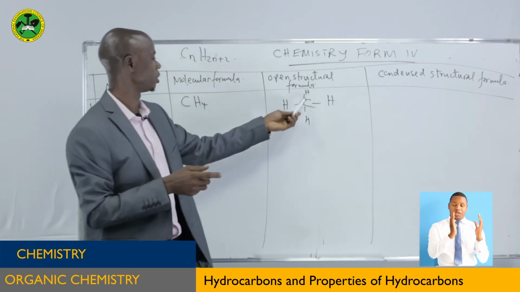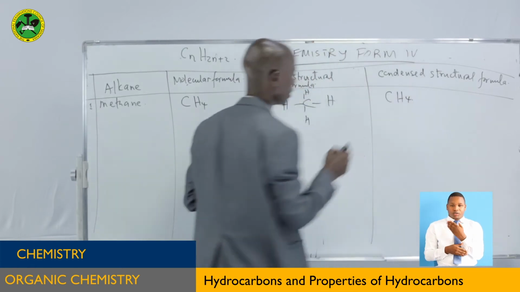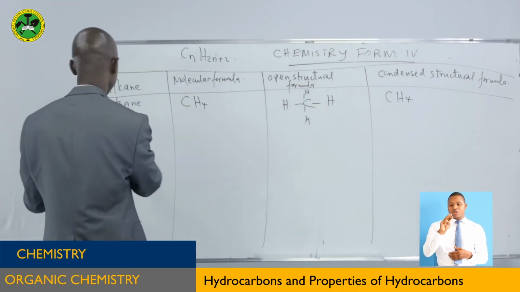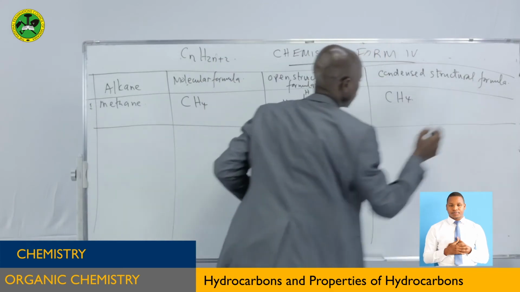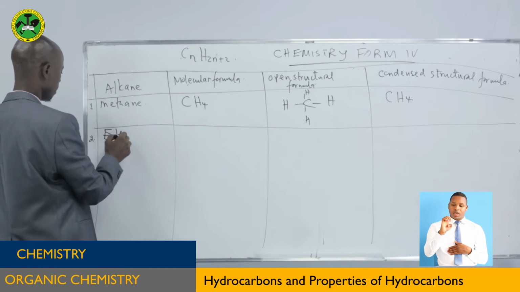We show the bond between carbon and its hydrogen atoms. In the condensed structure, we show the atoms only in that way. So it is very simple for you to do it. Let's go to the second one. The second one is ethane.